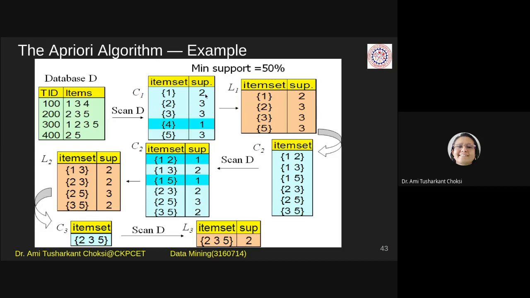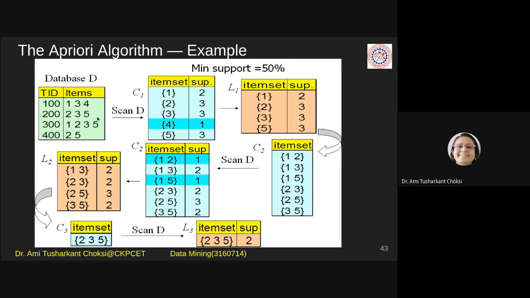Now, support count for 1. Let us check it in these transactions. How many times is 1 there? Here 1 is there, so the count is 1. Here, is 1 there?